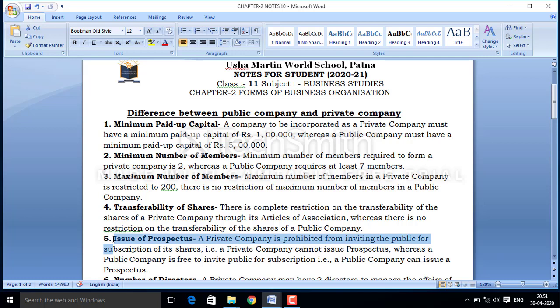For public subscription of shares, a private company cannot invite the public by issuing a prospectus in the market. It means it cannot offer its shares directly to the public for subscription. But a public company is free to invite the public for subscription, so it is free to issue its prospectus in the market openly.